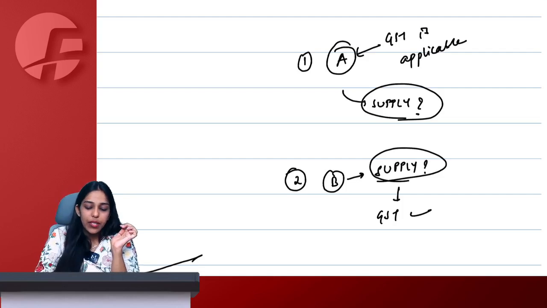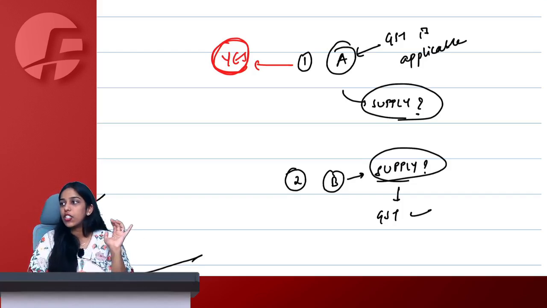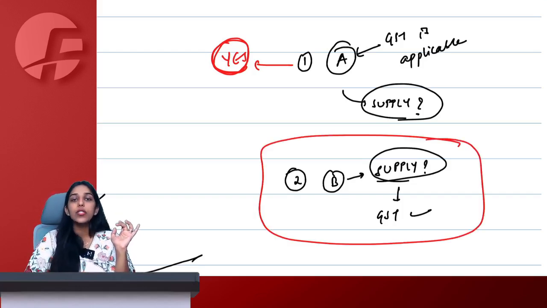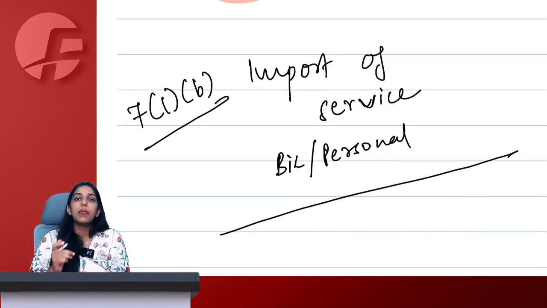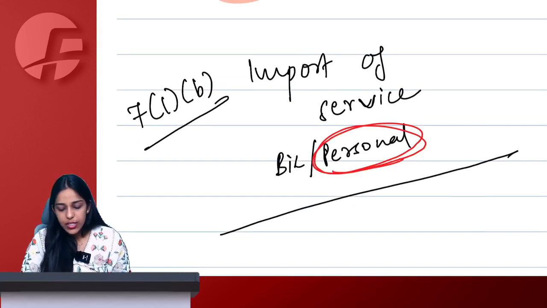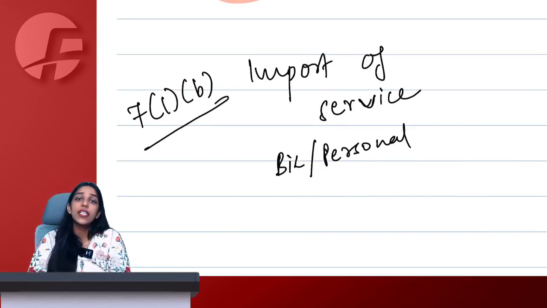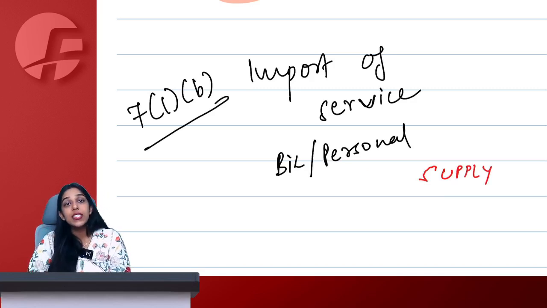Ma'am, point number 1 we say yes. If you are saying that GST is applicable on something, then yes, we are 100% sure it has to be a supply. Why? Because supply is the comprehensive taxable event under GST. Whereas for question number 2, that everything that is a supply attracts GST, the answer is no. So students have a doubt here that ma'am, even if we are importing for personal purpose, we have seen in real life that GST is not applicable. Then why are you saying it is a supply? Babu, I am saying it is a supply. I did not say GST is applicable.